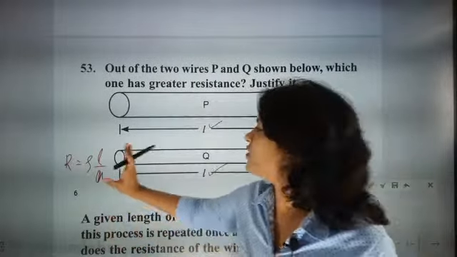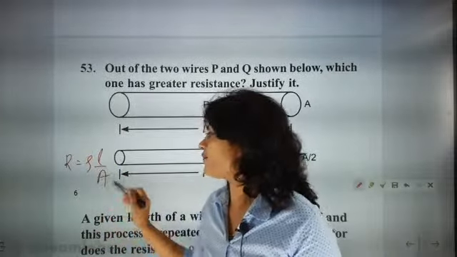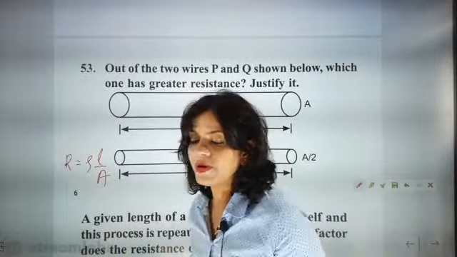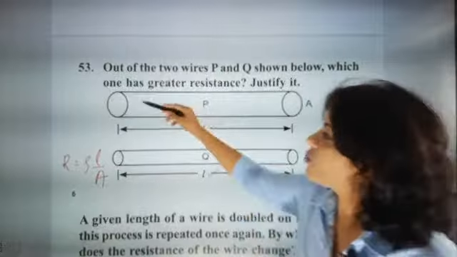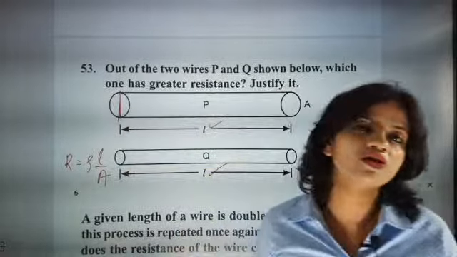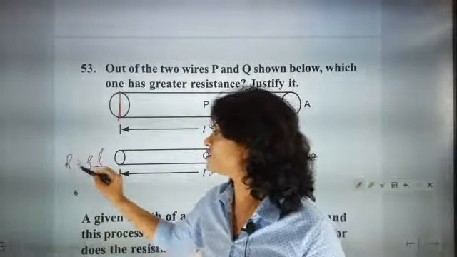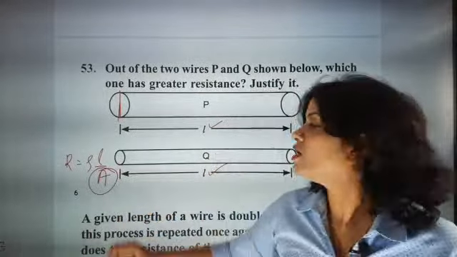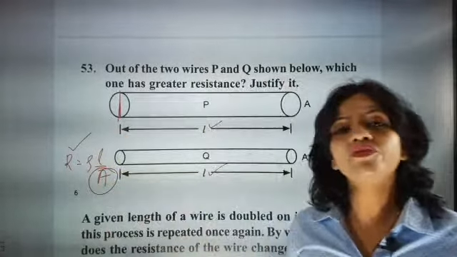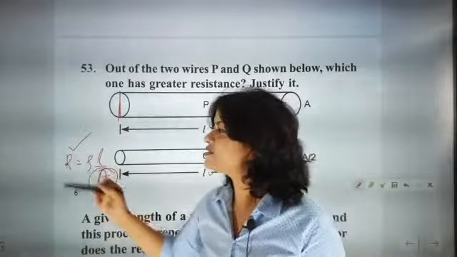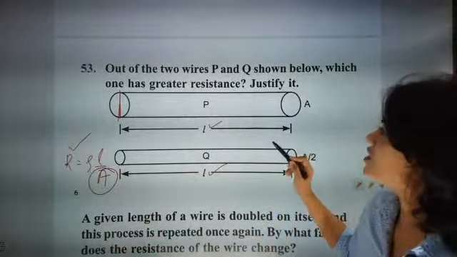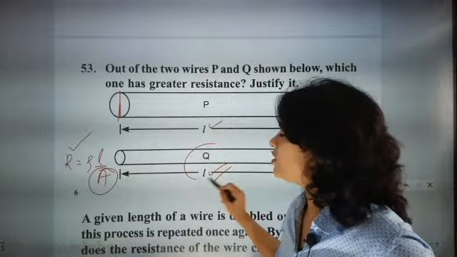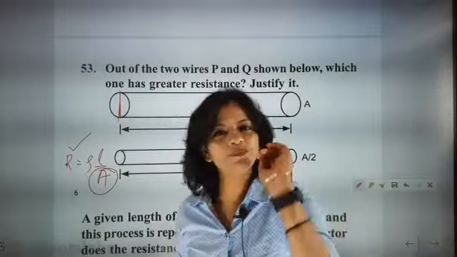So when you see that both have the same length, it is totally dependent upon area of cross section. Resistance is inversely proportional to area of cross section. If area of cross section is more, then resistance will become less, and if area of cross section is less, resistance will be more. So which one has more resistance? This one will have more resistance. So the answer will be Q, and you all are bang on, absolutely correct.